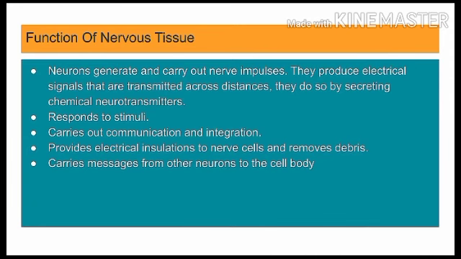Neurons generate and carry nerve impulses. They produce electrical signals that are transmitted across distance. They do so by secreting chemical neurotransmitters. They respond to stimuli, carry out communication and integration, provide electrical insulation to nerve cells, and remove debris, carrying messages from one neuron to the other cell body and from the other cell body to another neuron.